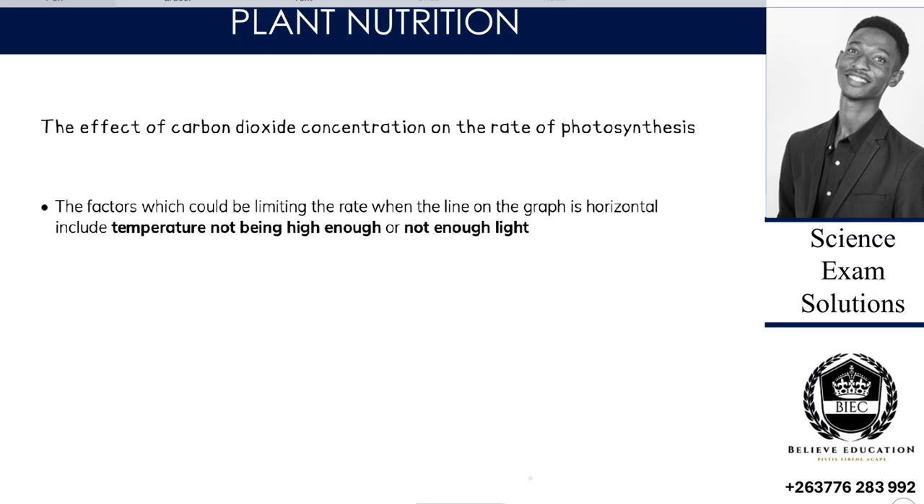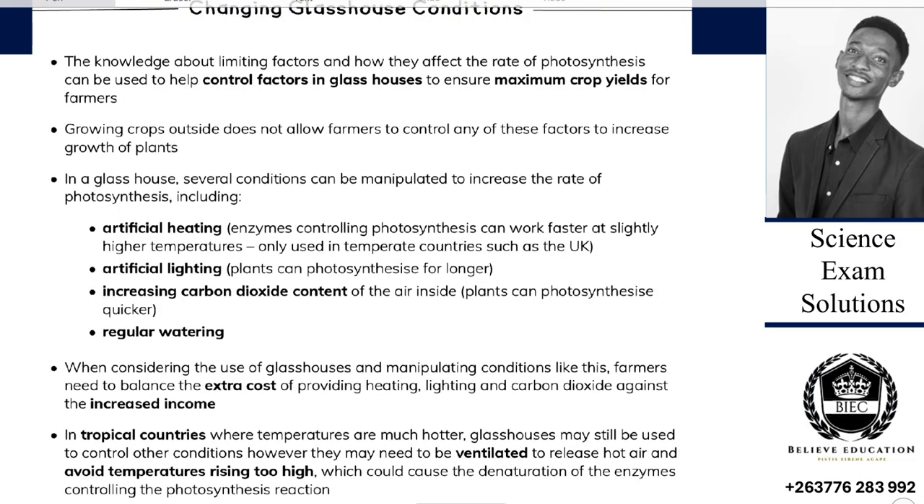Then the effect of carbon dioxide concentration on the rate of photosynthesis. The factors which could be limiting the rate when the line of the graph is horizontal or is constant include temperature not being high enough, as well as light being not enough.